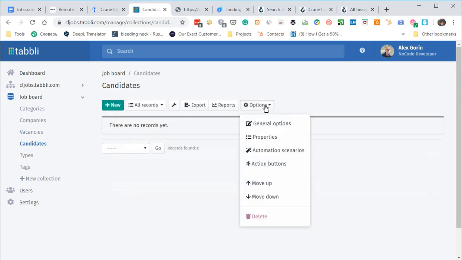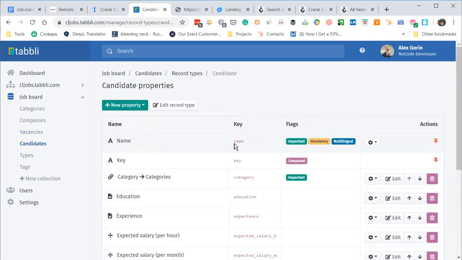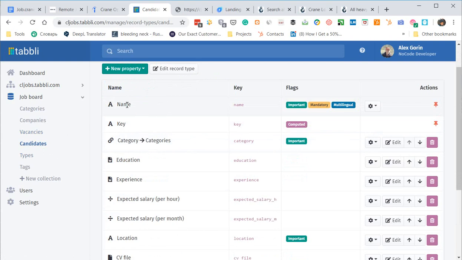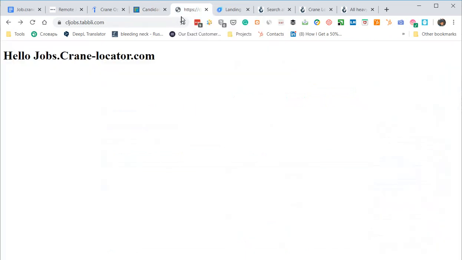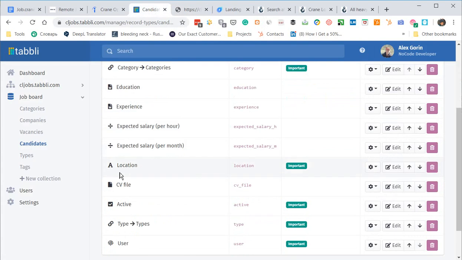Well, this structure also already exists. We can see its properties. We have a name, key, relation to categories, education, experience, so everything we have already discussed a little bit before. So today is day number 1. Today we have a very simple project, and we will improve it day by day.